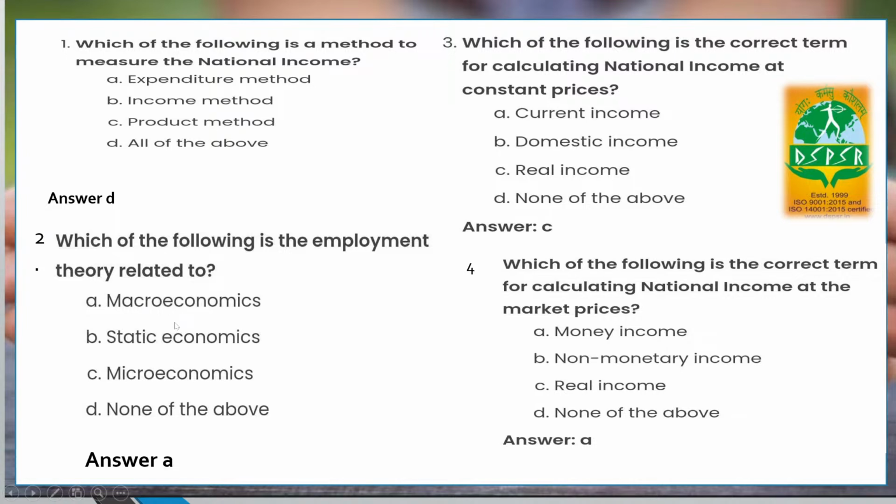The answer would be A, macroeconomics. In the third question, which of the following is the correct term for calculating national income at constant price? Whenever we talk about constant price, that means we are talking about real income. So, let me tell you the basic difference between real income.